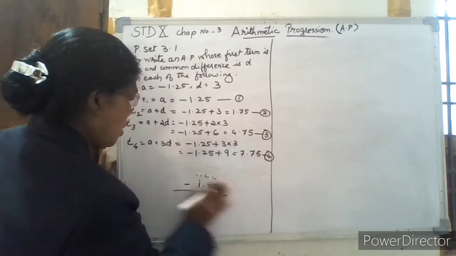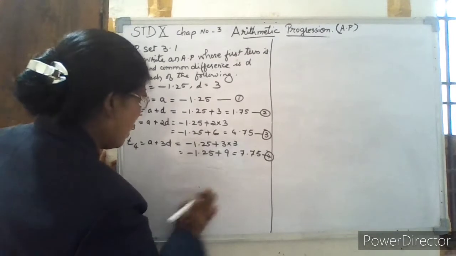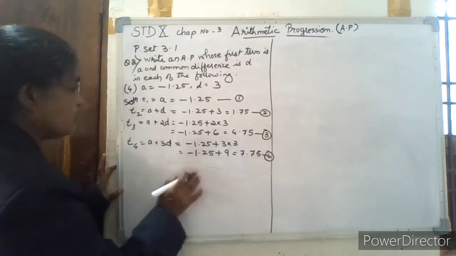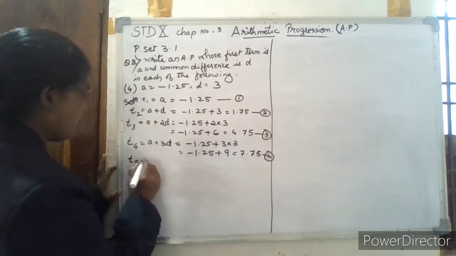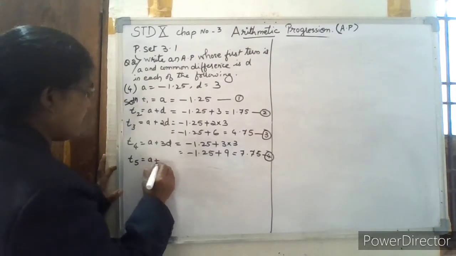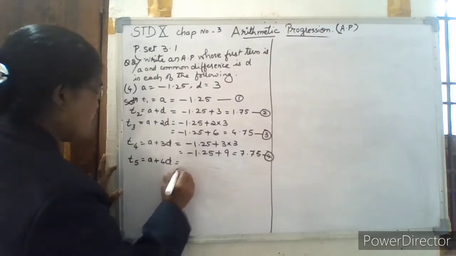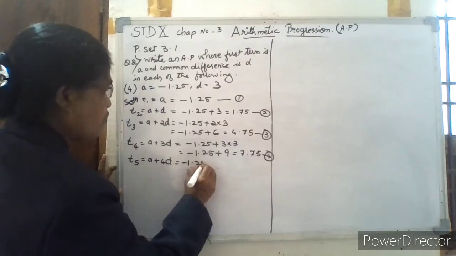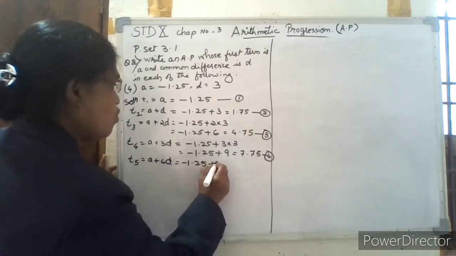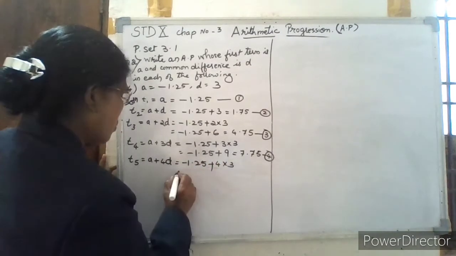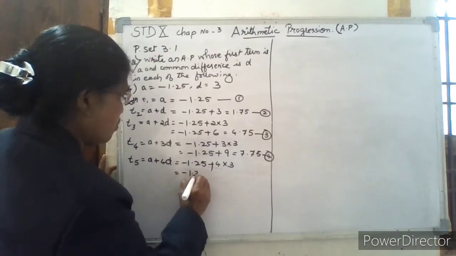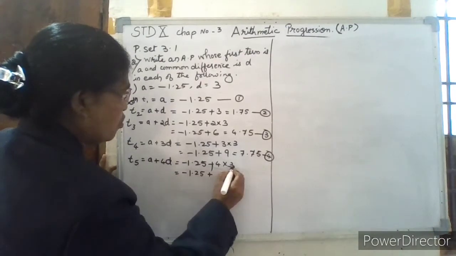Then we'll find out the fifth term. So the fifth term is equal to A plus 4D. That is equal to minus 1.25 plus 4 into D, which is 3. So that is equal to minus 1.25 plus 4 threes are 12.